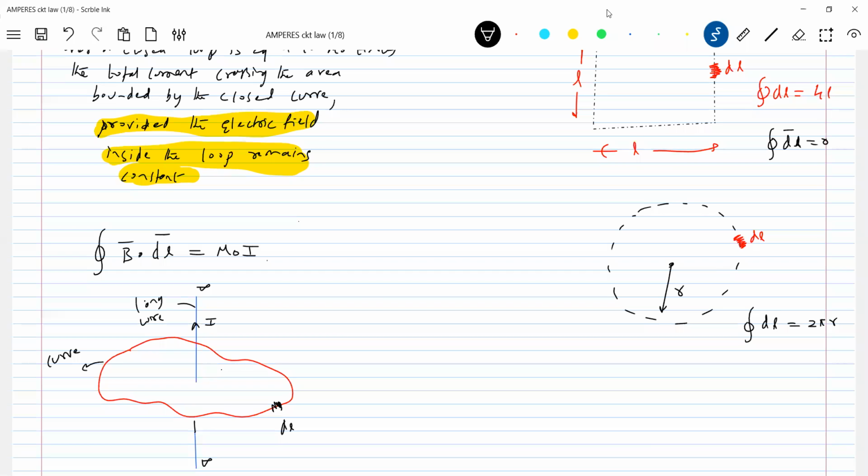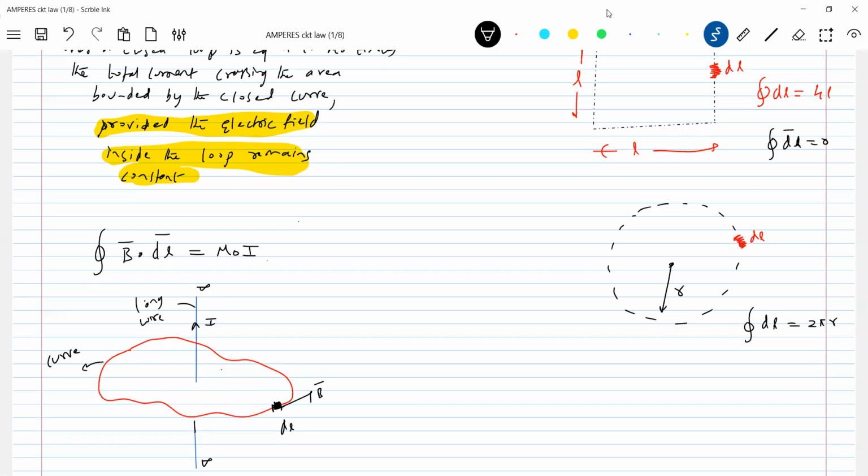So then what is B bar? B bar is what I'm defining at this particular point. And this is the dl. So what is it telling? The integral of B bar dot dl is equal to mu naught times I. What is I? I is the current enclosed. Then I can integrate clockwise or anti-clockwise. If you integrate in the direction of B bar, then that current should be taken as positive. If you integrate opposite to B bar, then the current will be taken as negative.